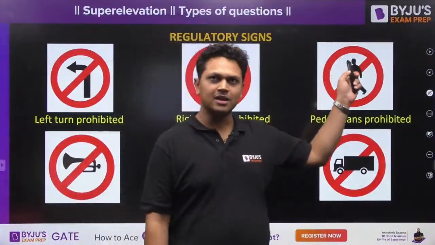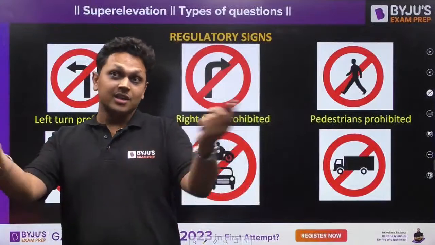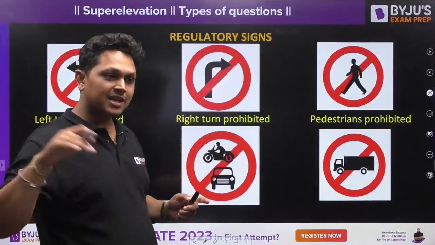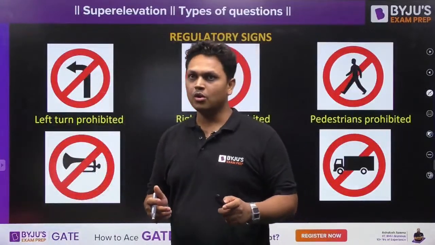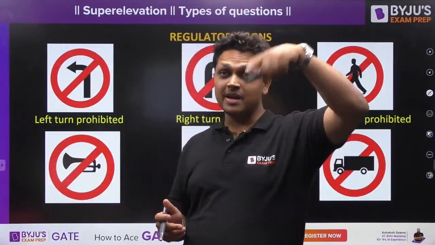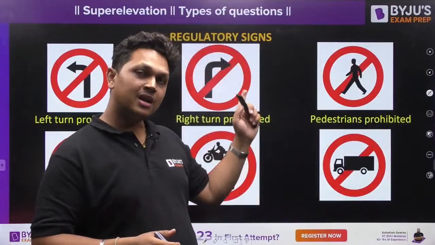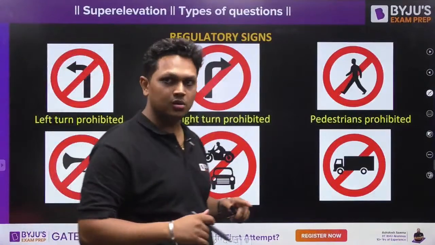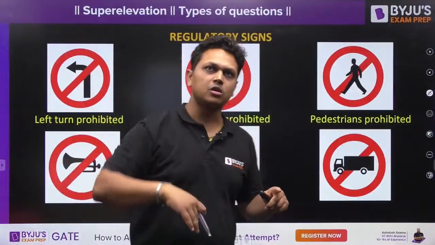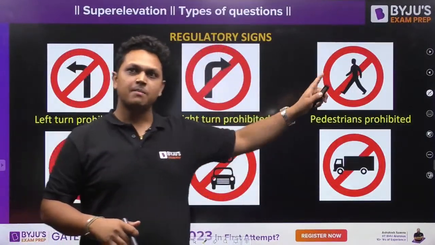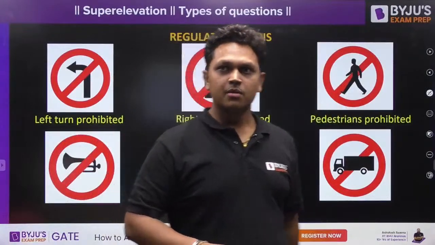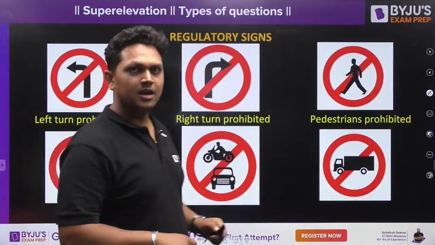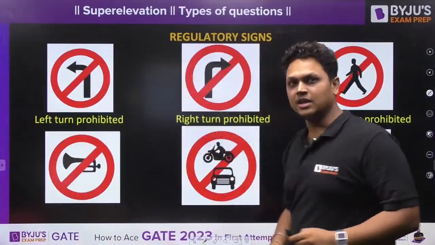At certain intersections, if there is an underpass provided, the pedestrians will be restricted on the main road, because you have an underpass. Or if there is a foot overbridge also, then also you will find this sign, because pedestrians will not be allowed on the road, as there is a separate subway or foot overbridge for them over there, right?